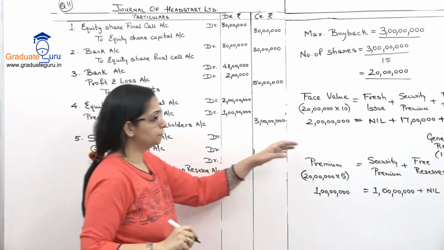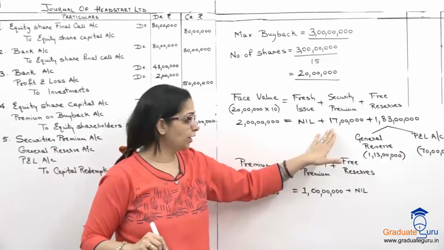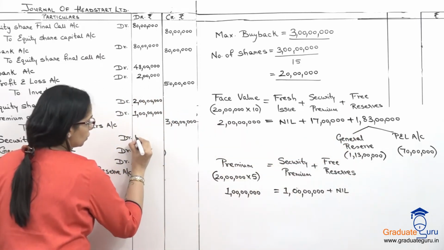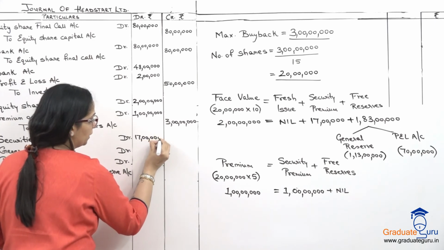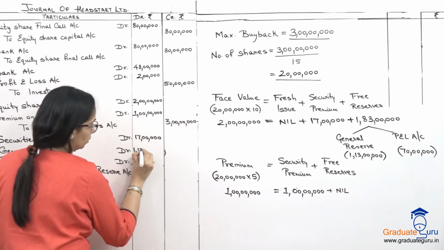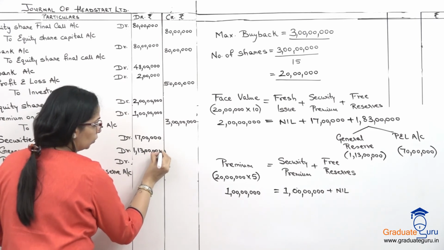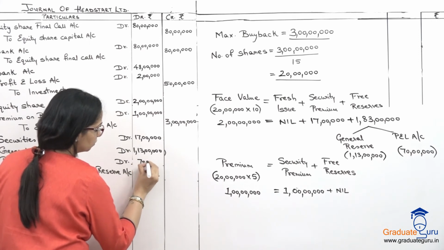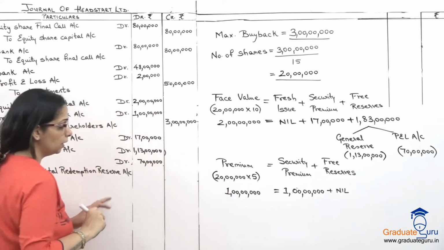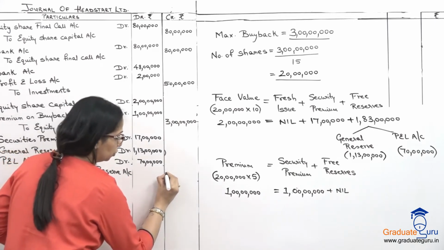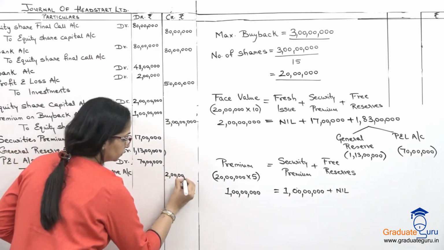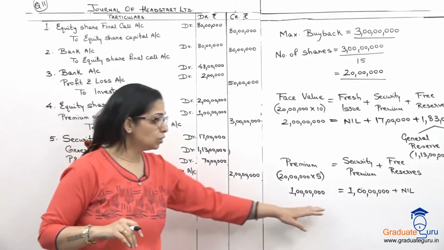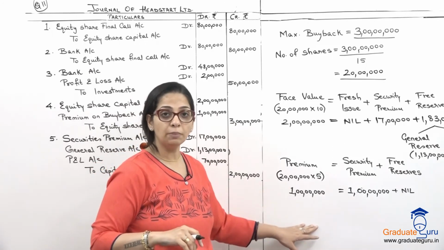Let's take the breakup. 17 lakhs security premium, 1 crore 13 lakhs and 70 lakhs. So 17 lakhs will come from security premium, 1 crore 13 lakhs will come from our general reserve and 70 lakhs will come from P&L, total amount 2 crores. That is my CRR.